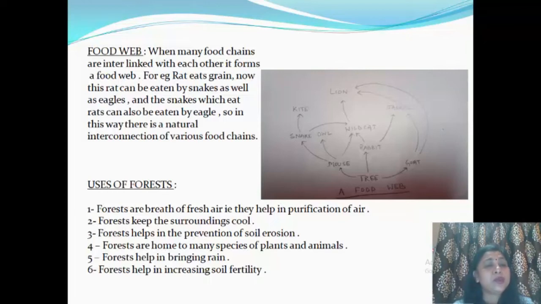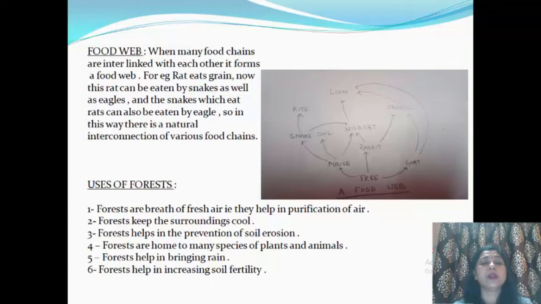Now coming to the uses of forest. Forests are breath of fresh air. That is, they help in purification of air. How? You all know, during the process of photosynthesis, they use carbon dioxide and they release oxygen. That is, they are making their surrounding air rich in oxygen. In this way, they purify the air.